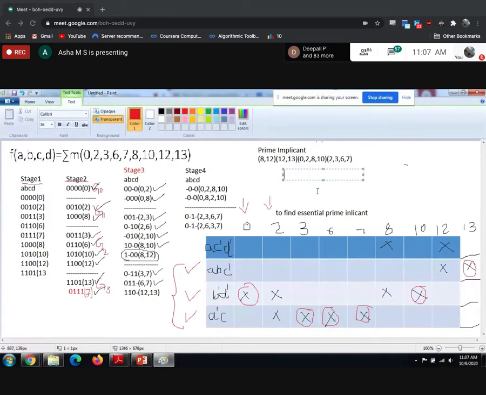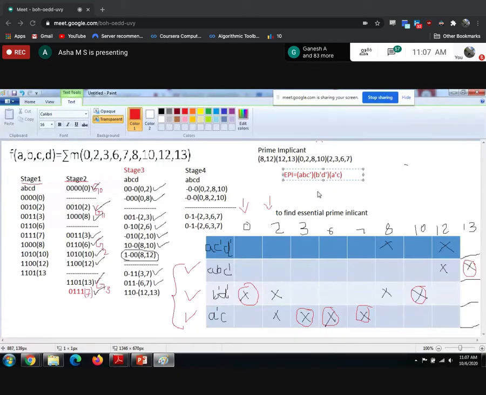Essential prime implicants, I'll write EPI. So EPI means essential prime implicants. Essential prime implicants equal to A, B, C bar. Next, B bar, D bar. Next, A bar, C. So this is essential prime implicant.